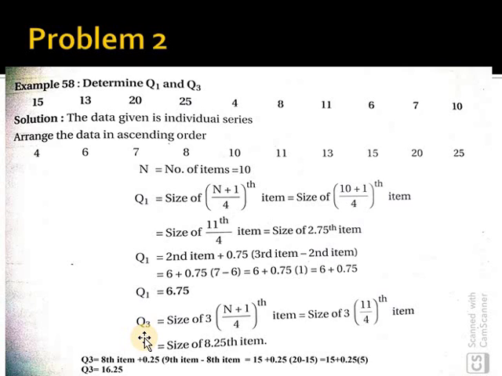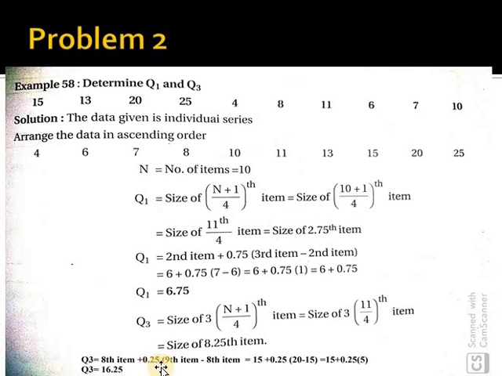What is the formula to solve Q3? Yes, size of 3 into (n plus 1) by 4. n is 10 here, so 10 plus 1, that is 3 into 11 by 4, and we got 8.25. It indicates that Q3 lies between the 8th and 9th items. Here 1 2 3 4 5 6 7 8 9. It means Q3 lies between 15 and 20. So Q3 is equal to